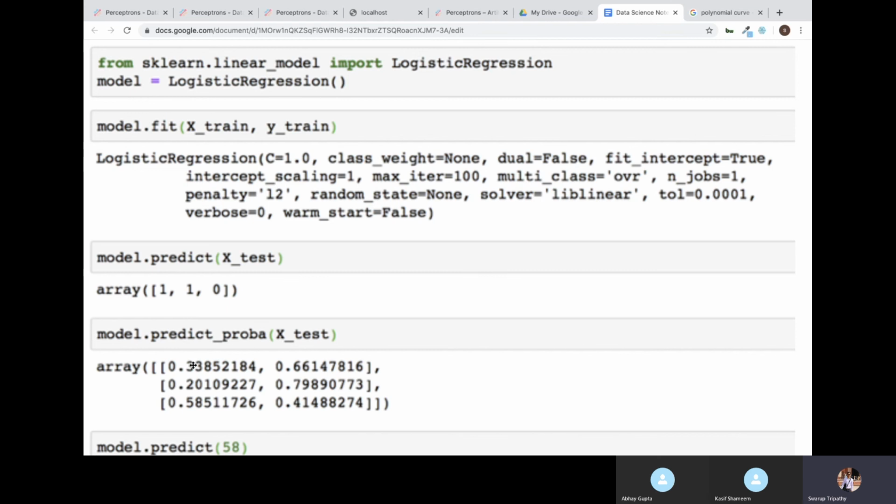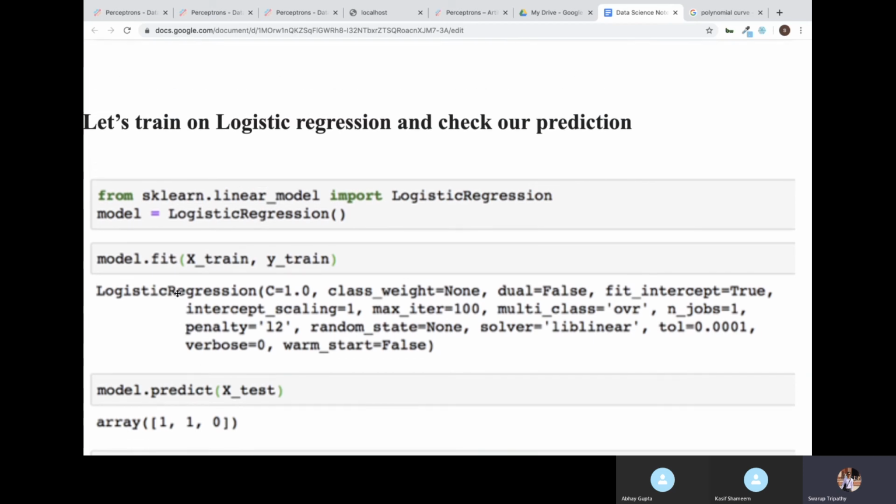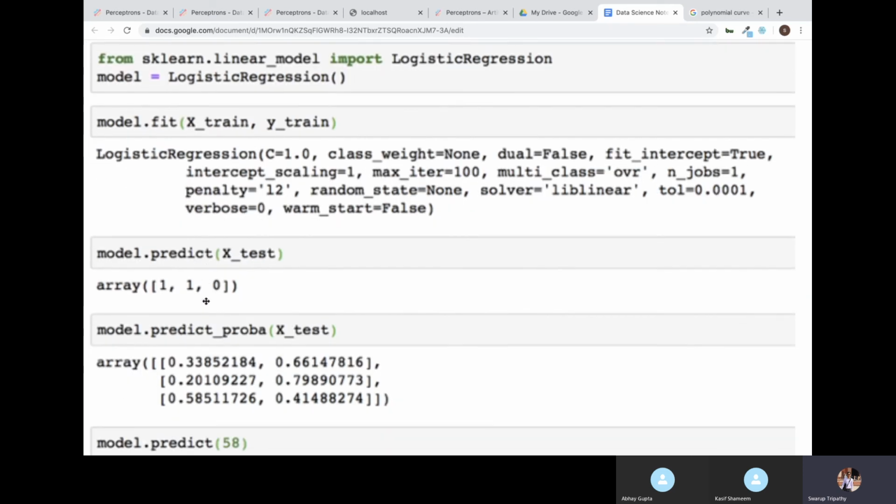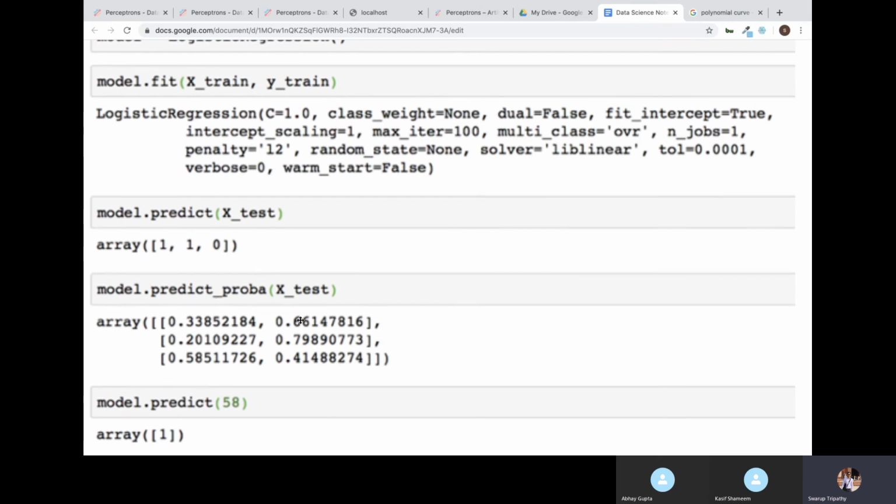It says for the first one, 0. First is always 0, second is always 1 here. So for 0, probability is 33%. For 1, probability is 66%. So this model is 66% sure that the first guy, that is 47 years old, is going to buy insurance. So there is a 66% chance that he is going to buy insurance, 33% chance he is not going to buy insurance.